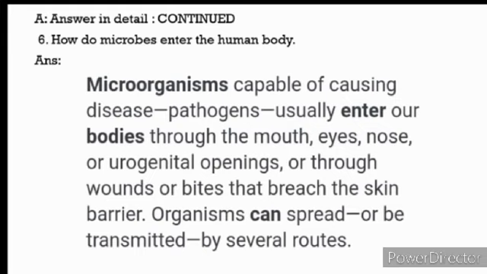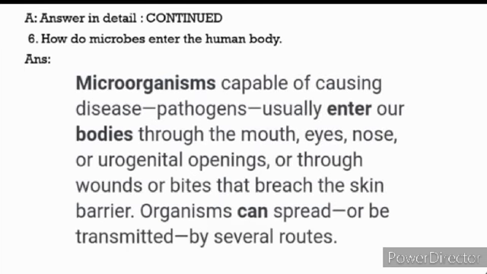They can grow and survive in all types of environment. Microorganisms are capable of causing disease, so microorganisms are known as pathogens. Write the word pathogens in bracket. They usually enter our bodies through the mouth, eyes, nose or urogenital openings, or through wounds or bites that breach the skin barrier.